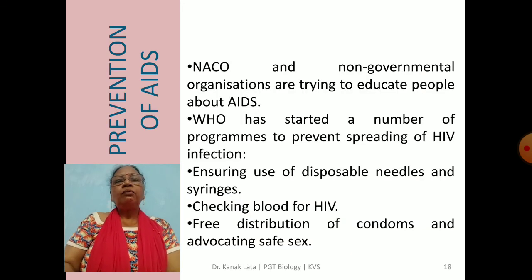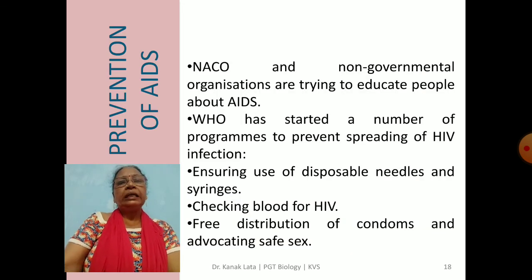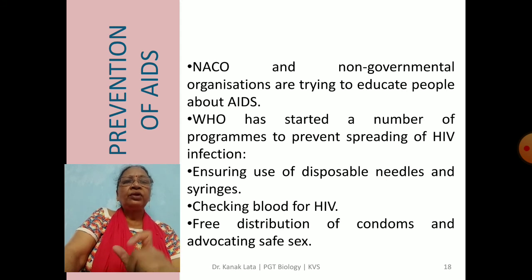Now how can we prevent AIDS? So let us see. NACO is the National AIDS Control Organization, and non-governmental organizations are also trying to educate people about AIDS. Unless we know about AIDS, we will not become aware of the disease.